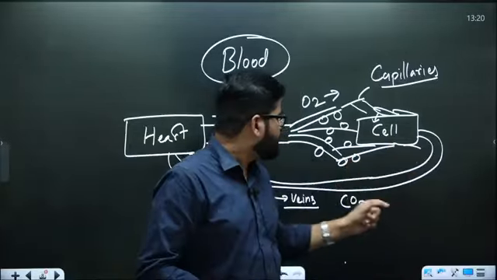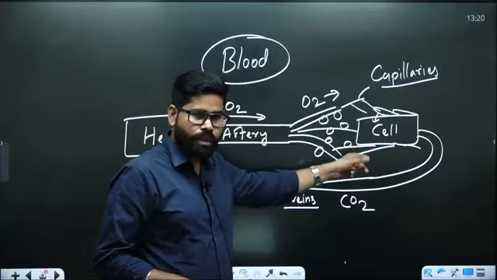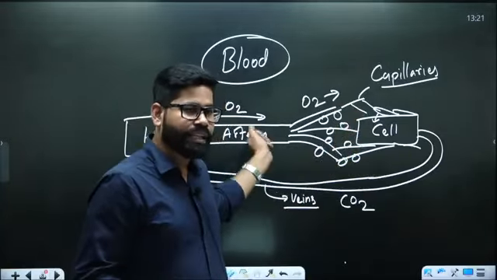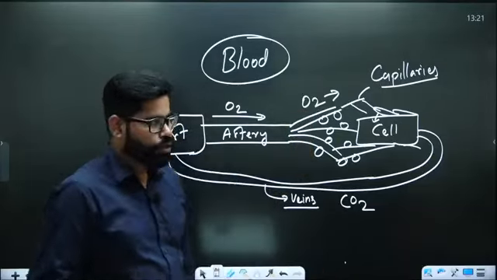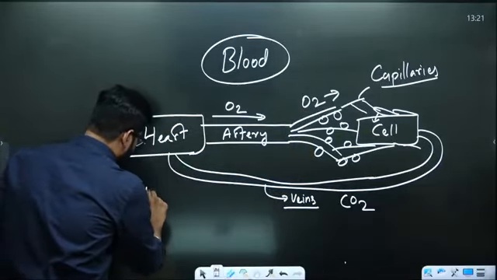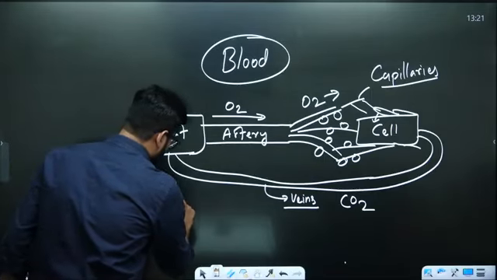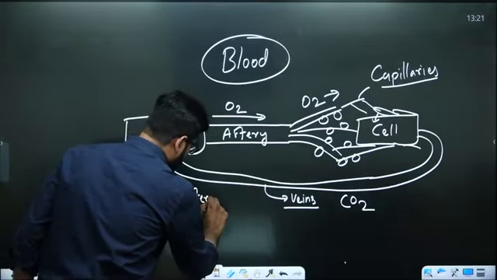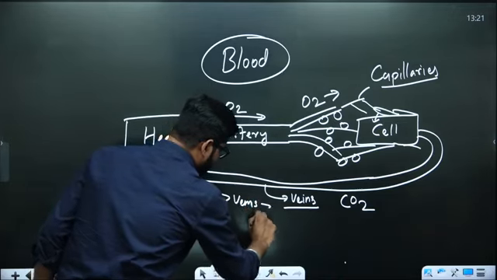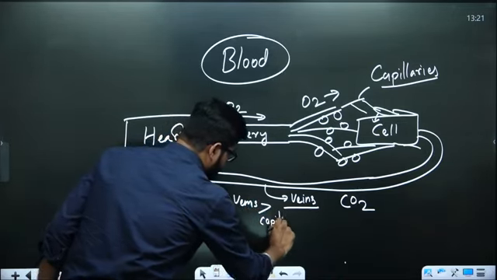So they are stronger than capillaries, but weaker than arteries. If we talk about the strength, it is artery, then veins, and then capillaries.